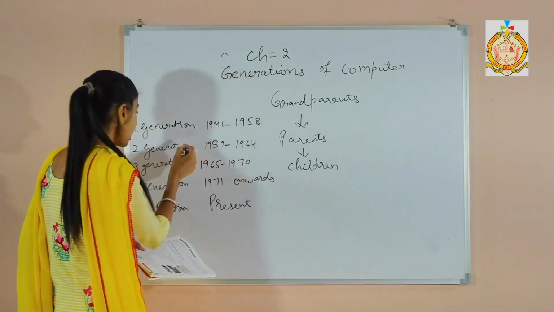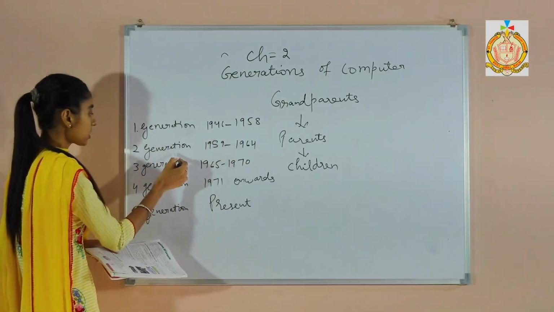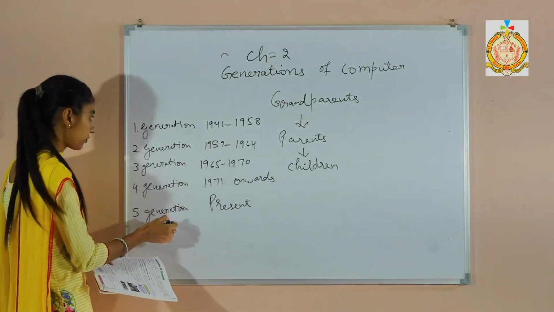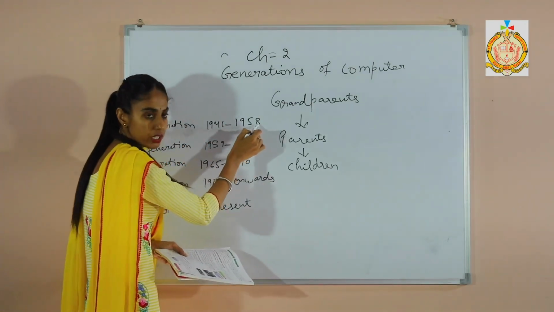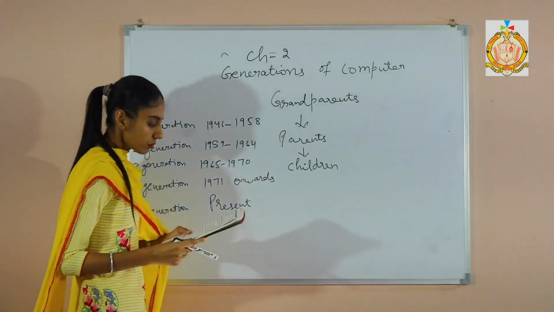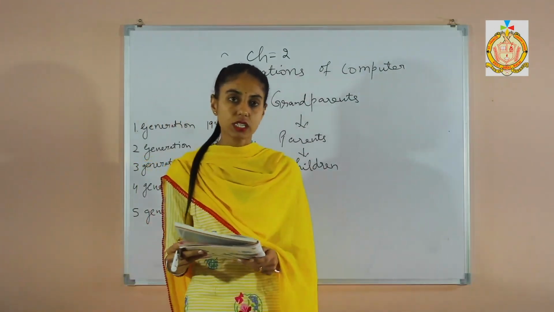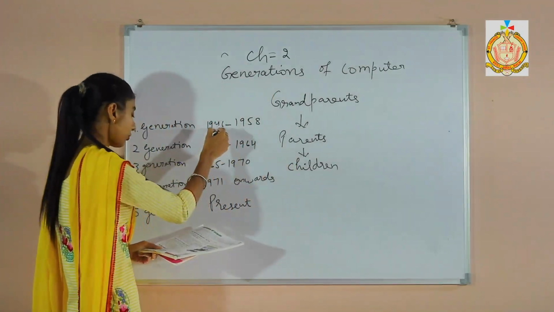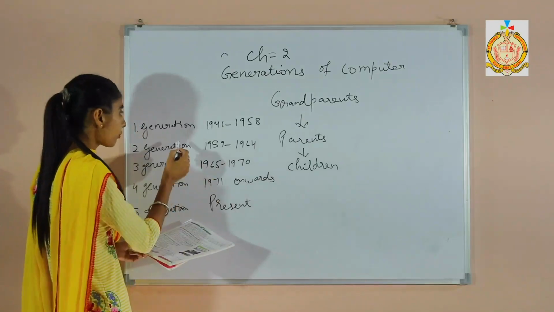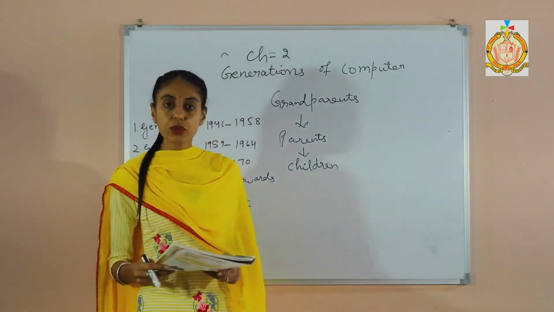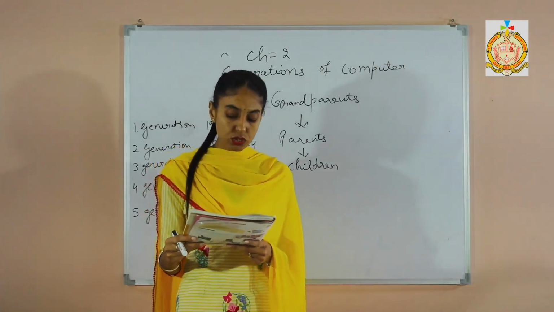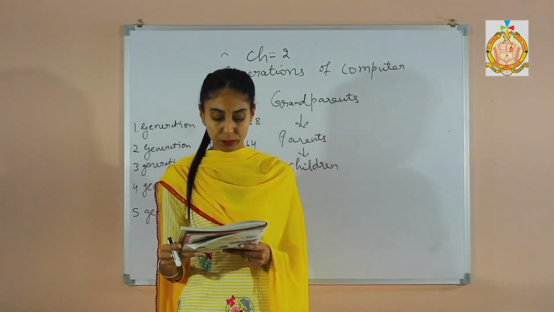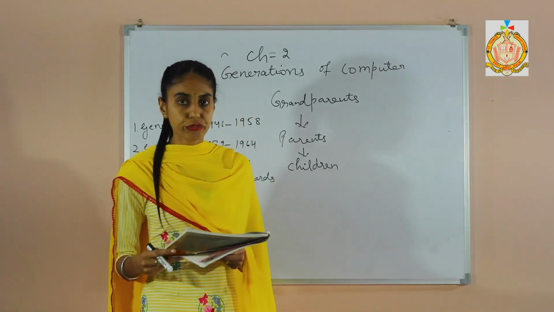There are 5 categories: first generation, second, third, fourth, and fifth. The first generation is 1946 to 1958. This is our first generation. The first generation of computer started in 1946, and its features are that they use vacuum tube technology, and they use machine language. The size was very big and they produced a lot of heat.